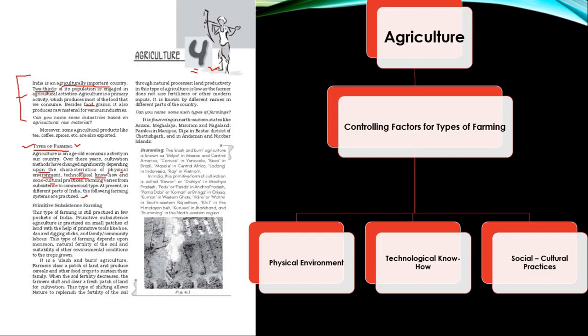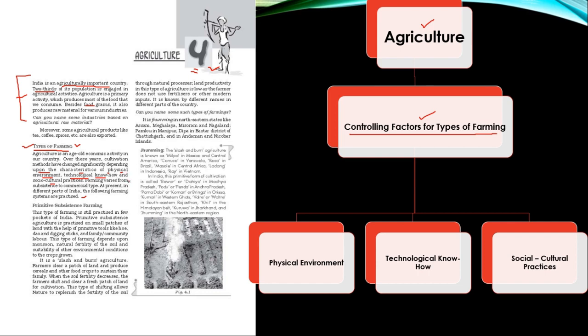Of course, we cannot ignore the fact that the methods with which agriculture used to be done have undergone several changes over the years. Initially, our technology was not all that developed.